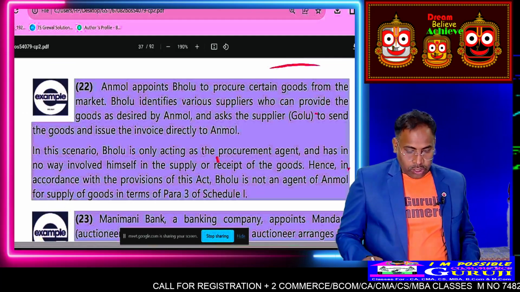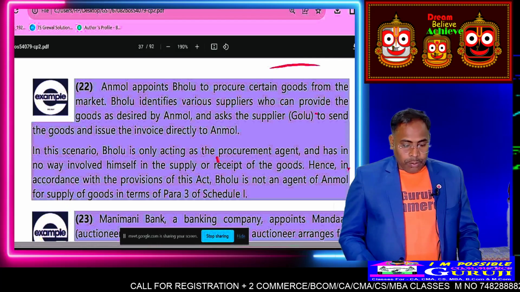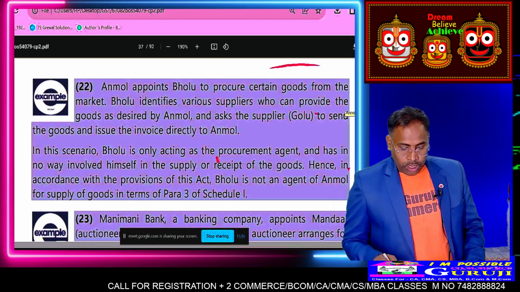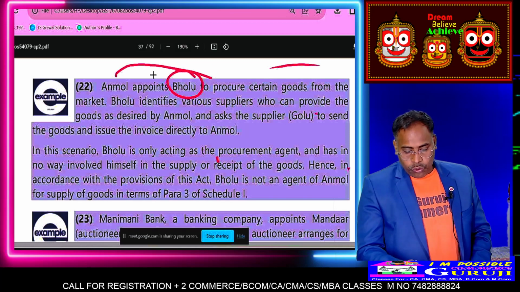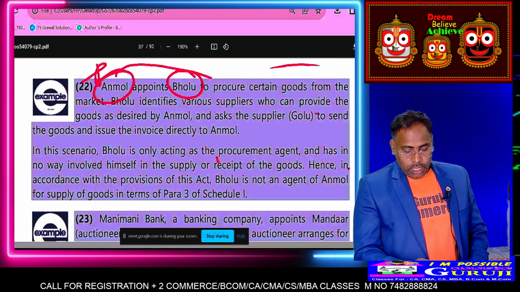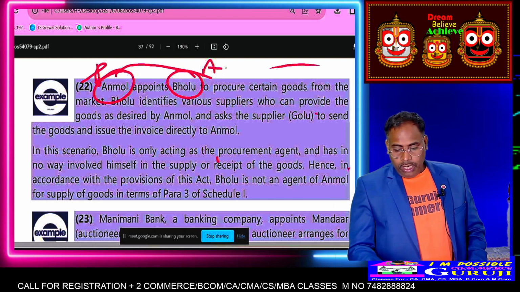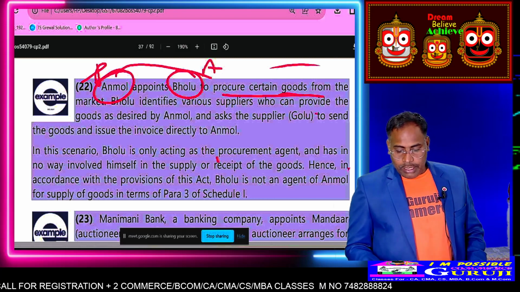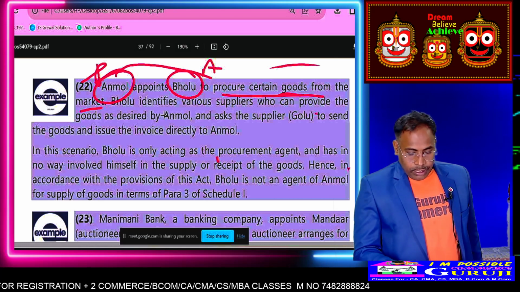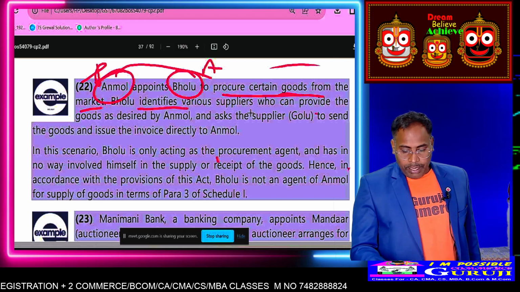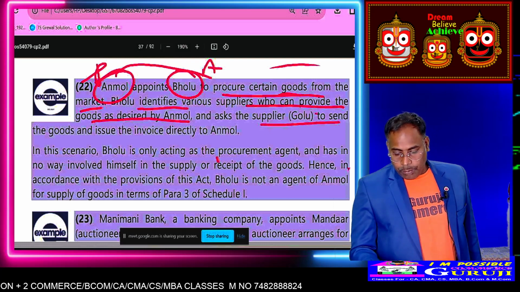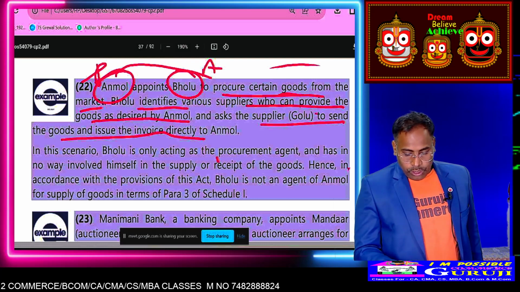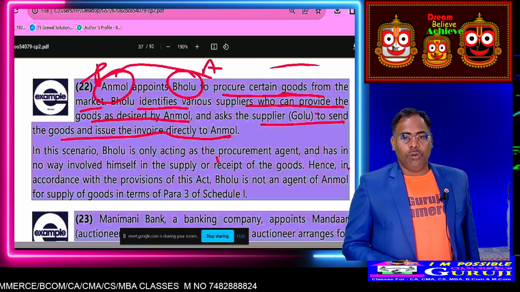Here, read the example. Anmol appoints Bholu. Anmol is the principal, he is the agent. He pursues goods from the market for the principal. Bholu identifies various suppliers who can provide the goods desired by Anmol. He asks the supplier Golu to send the goods and issue the invoice directly to Anmol.